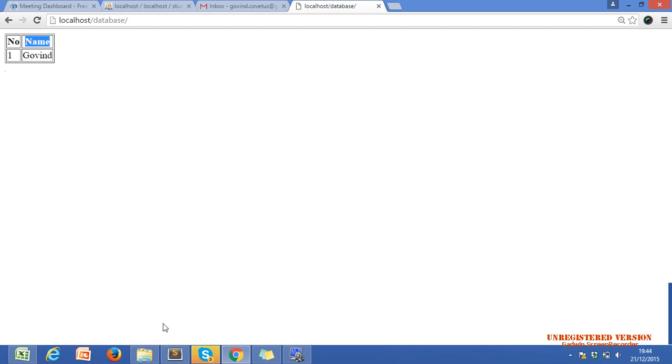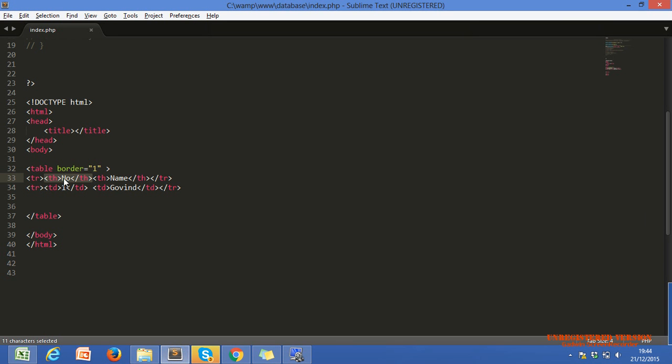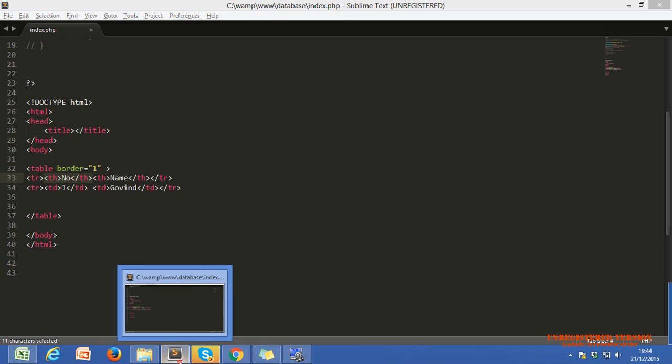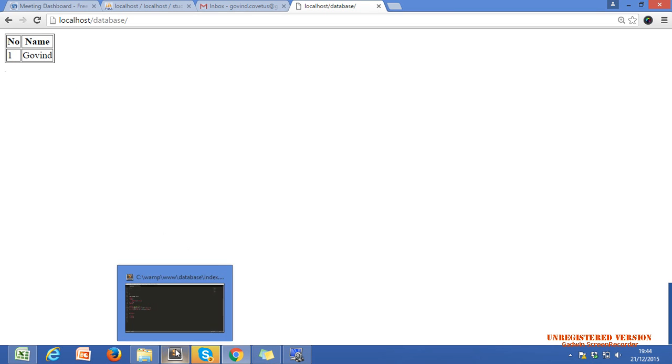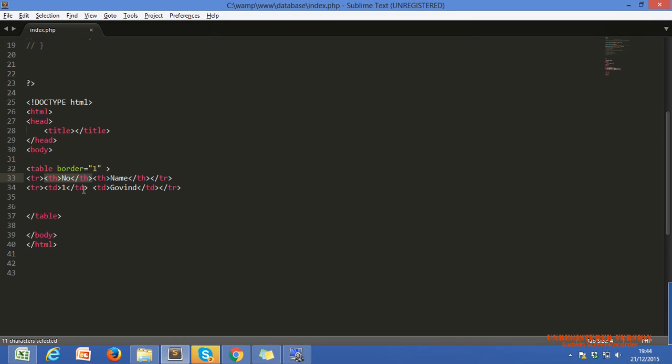The th tag is used to display bold characters in our table. If we use td, then the number and name will show in simple characters, with no difference, just giving a heading. So our first row ends.